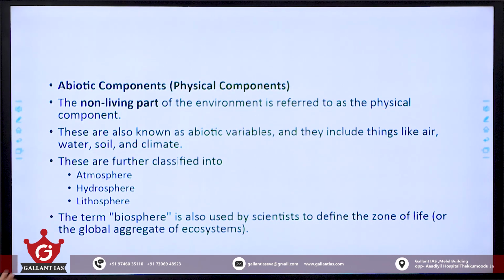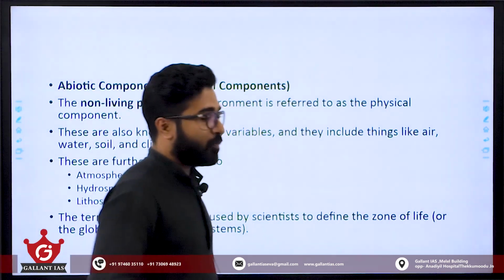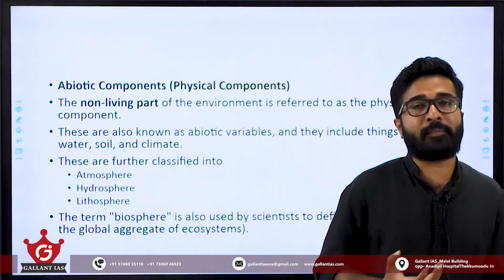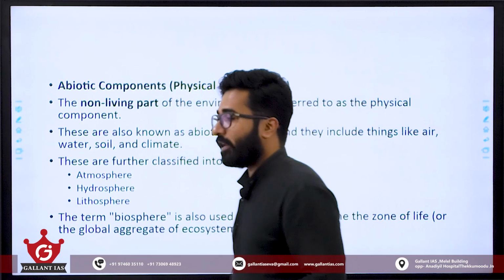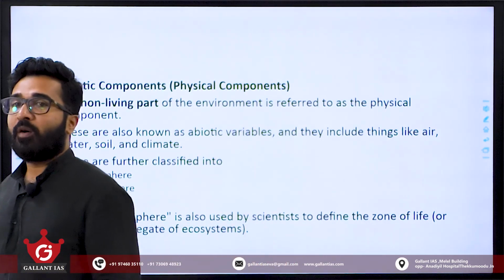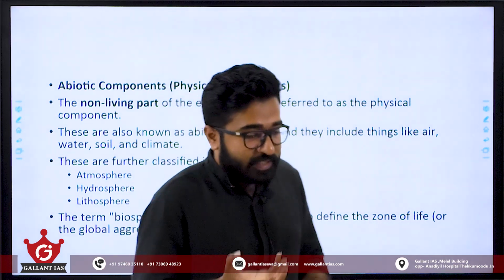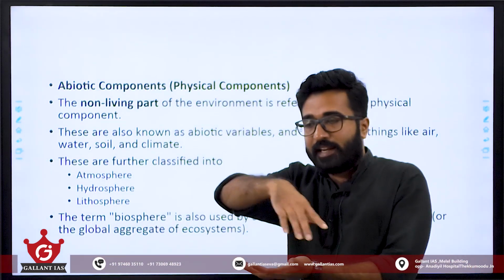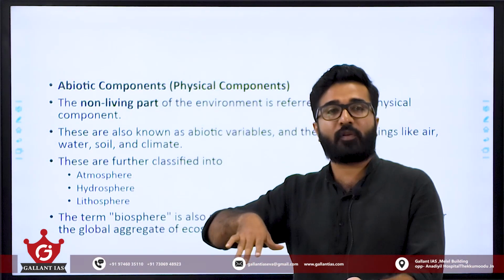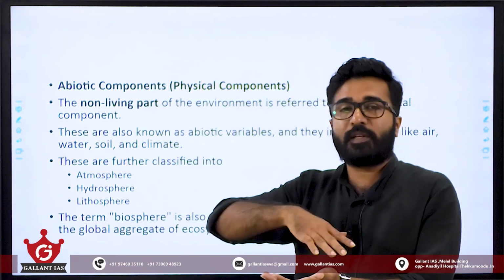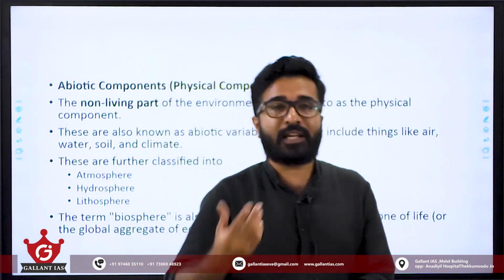Then, when we talk about an environment, we precisely talk about some ecosystems. For example, a pond ecosystem or a lake ecosystem, or maybe a forest or a desert ecosystem. So when these are individual ecosystems, and we study about that space, that is known as environment. And when we study the interactions between organisms within that environment, that is ecology.